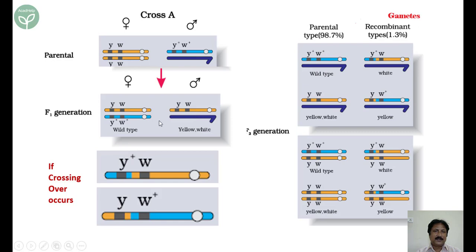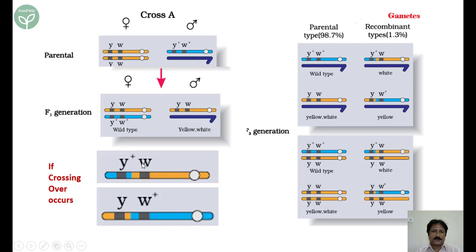Then what will happen? Just as we said, this Y chromosome pairs with this one, and this X chromosome. Similarly, this X chromosome of the male also pairs with this X chromosome of the female. Like this we have discussed here. Now this thing will happen with this one. Let us see what happens.